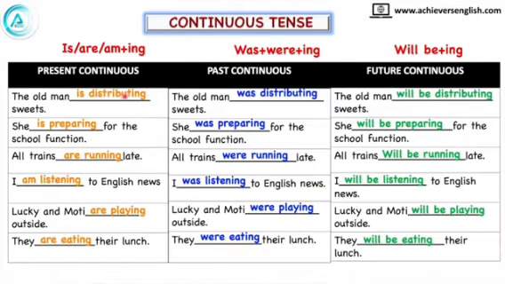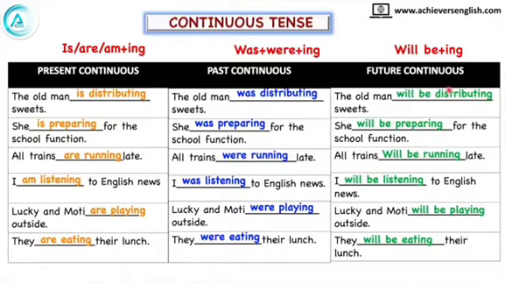The old man is distributing sweets. In this, distributing will be the participle verb and is is the finite verb. The old man was distributing. Was is a finite verb and distributing is a non-finite verb, the participle form of the verb. In this sentence, we can see that is is changed. Here it's is, here it's was, and here it's will be. But distributing is not getting affected. Therefore, one thing is clear that this is a non-finite verb.